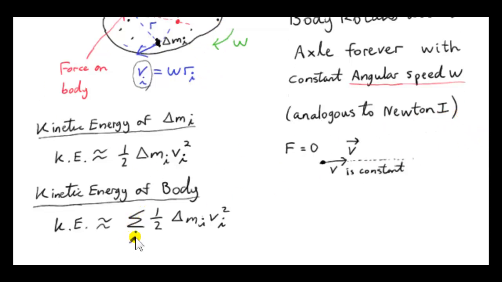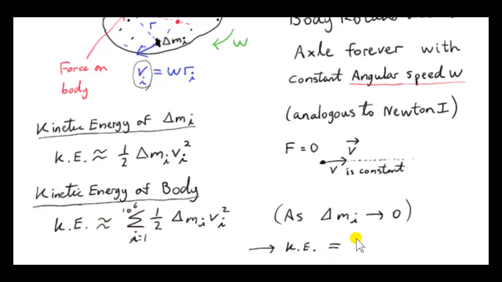So we write the sum over i, where i ranges from 1 up to whatever number of particles make up the body. We could have a million particles here, 10 to the power of 6. This is only an approximate kinetic energy. For calculus purposes, we would let delta m_i approach 0, and then our kinetic energy formula would become exact, so the approximately equals would become an equality.